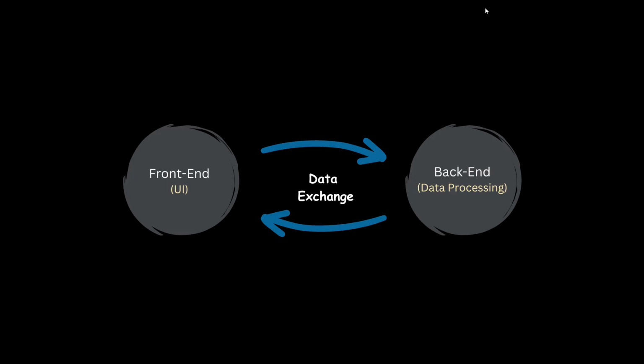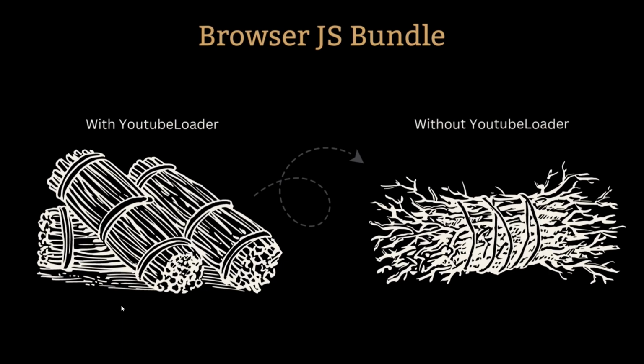because you have a nice separation of concerns here, with the front end handling the UI and the backend doing the data processing, which in this case would be to transcribe the video URL. And we have the data exchange happening accordingly, like video URL sent to the backend and transcribed data sent to the front end. The additional benefit of having YouTubeLoader in the backend is that the JavaScript bundle size in the browser would be reduced, because now the code pertaining to the YouTubeLoader would be only on the backend and won't be sent to run in the browser, leading to faster page loads.